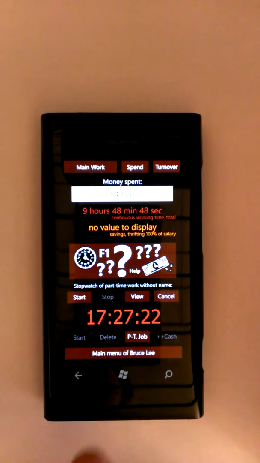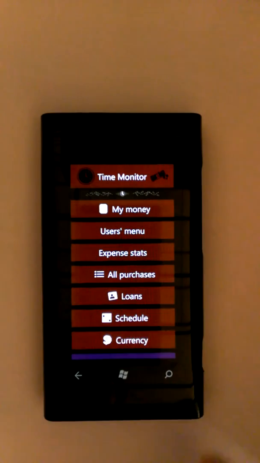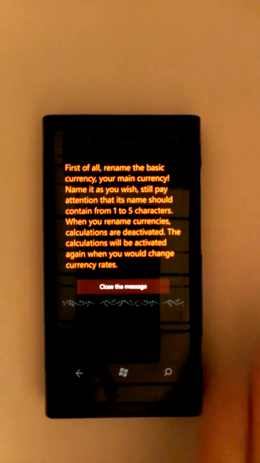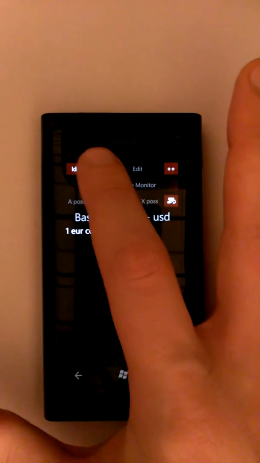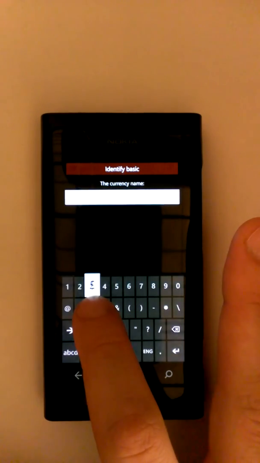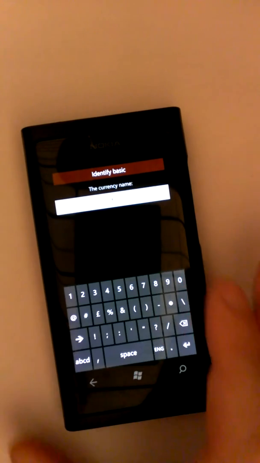There are two things I want to show you now. The first thing is currency. If you enter the main menu, it's the back button or this big button, right? You can go to currency, turn on currency support, and the first thing you have to do here is to identify basic. Just in identify basic set your national currency here.